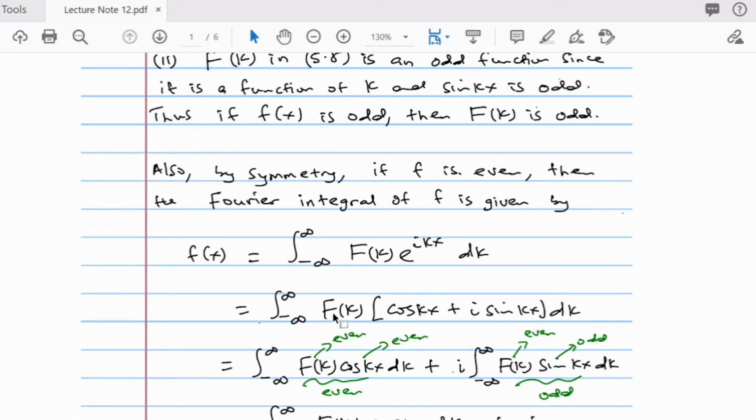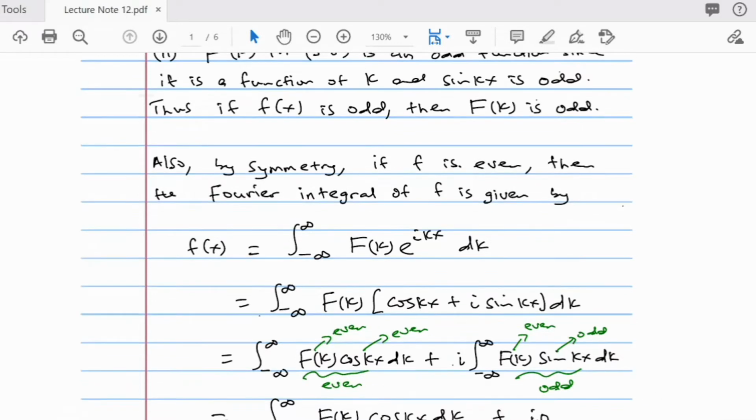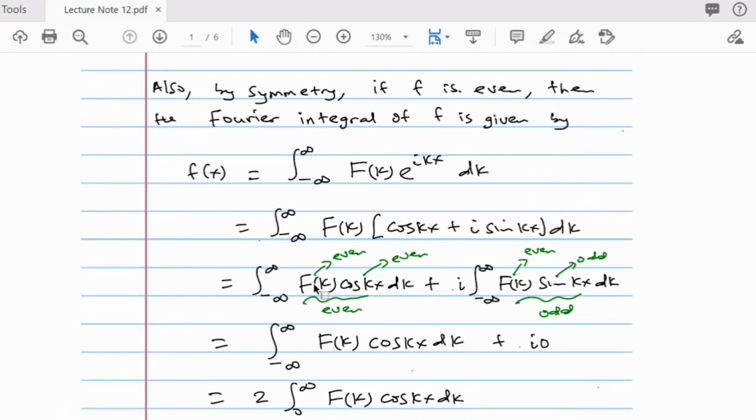So you just plug that in, and when you multiply by capital F of k, you get this next integral. Because we assume that f is even, capital F is even, and cos is even, the product of even functions is even. So this is an even function. Capital F is even, sine is odd, so the product is odd. Since the product is odd, this integral will be equal to 0, and this one is not 0.